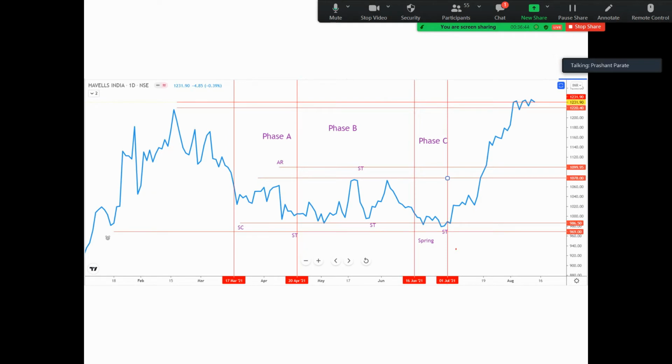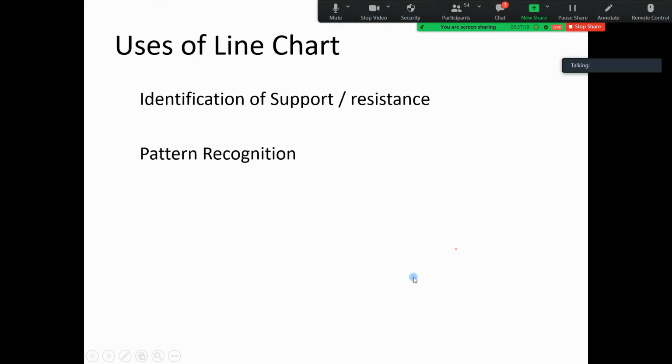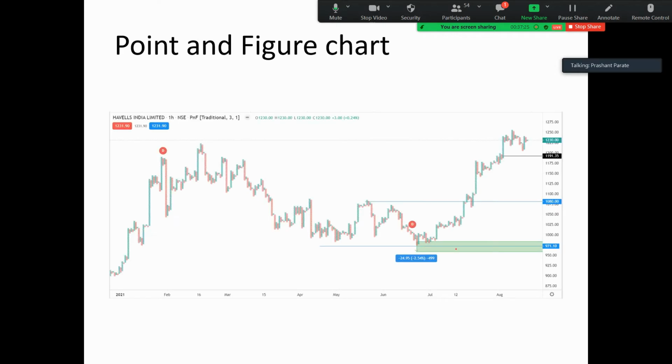So this is a kind of line chart. We can see the same chart of Havells where the spring was formed at this place, but in this chart there is no spring on the line chart. So the interpretation of line charts is different. Mostly large institutional investors may be using it, but it is not a very good chart to be used for analysis by retailers. It can be used to identify whether a stock is moving up, sideways, or down, but it is a less elaborate chart. It can be used for identification of support, resistance, and sometimes pattern identification and trend identification.